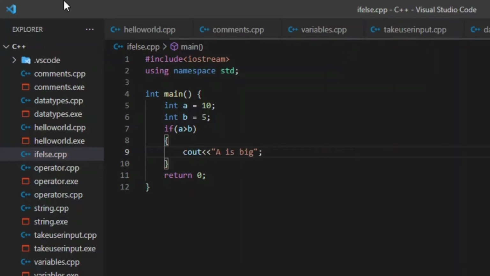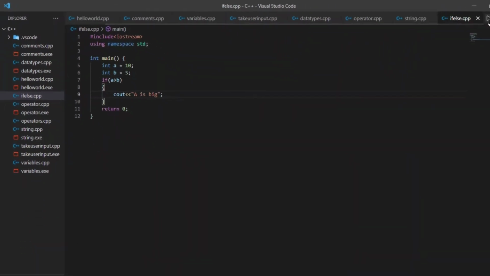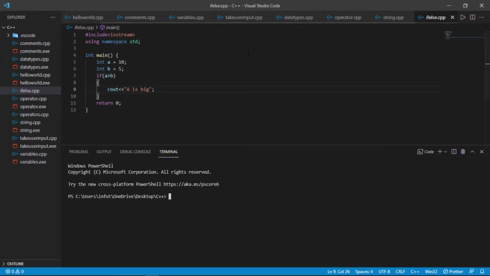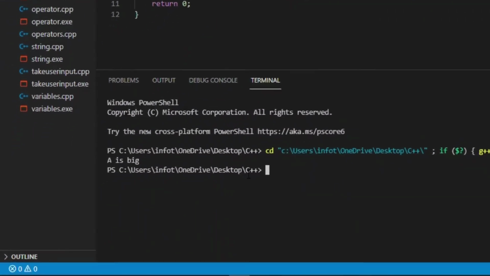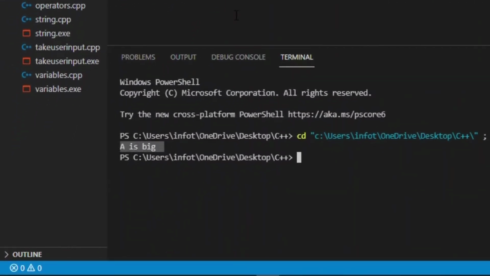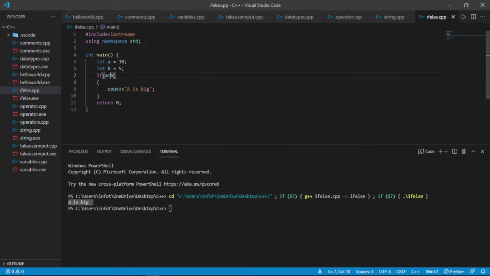So what will be the output? If a is greater than b, then it will output a is big. So let me run it. You can see the output came here, a is big. We know that if a is greater than b, then the output will be this. So this is known as a control statement. We can control the statement. Now you can ask how we can control the statement. Let me show you. See it properly.